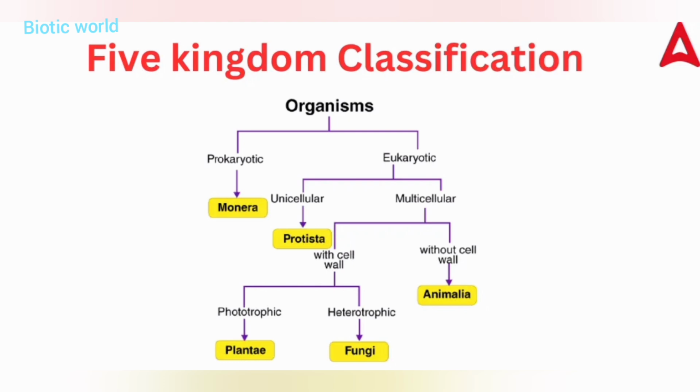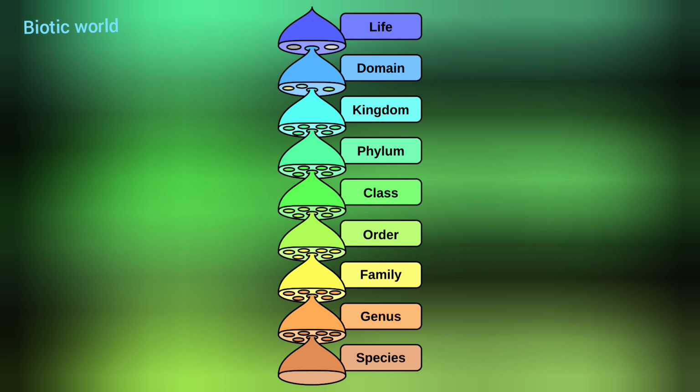This classification is based on characteristics such as mode of nourishment, thallus organization, cell structure, evolutionary relationship, reproduction, and some other characteristics. These kingdoms are further subdivided into smaller categories such as phyla, classes, orders, families, genera, and species.